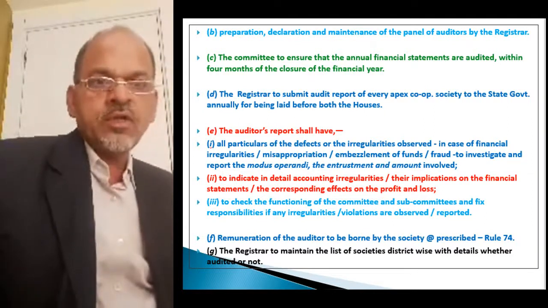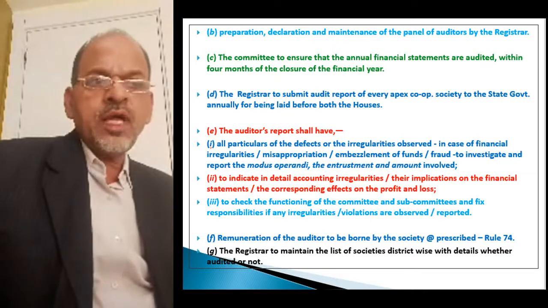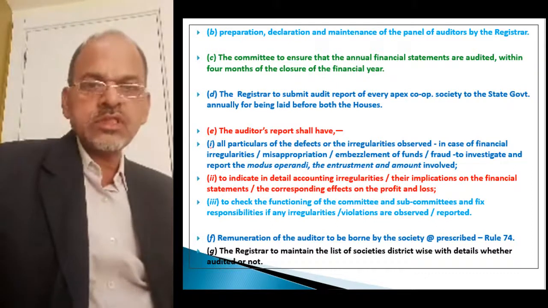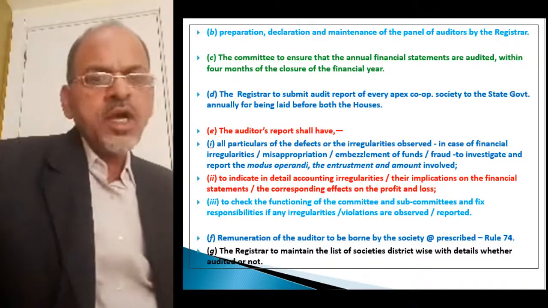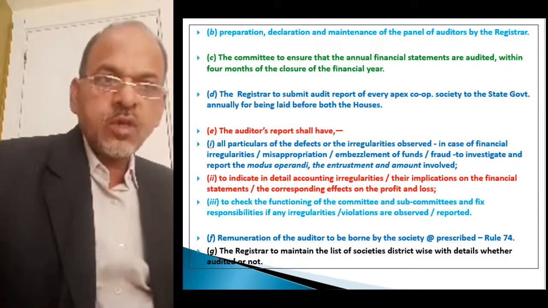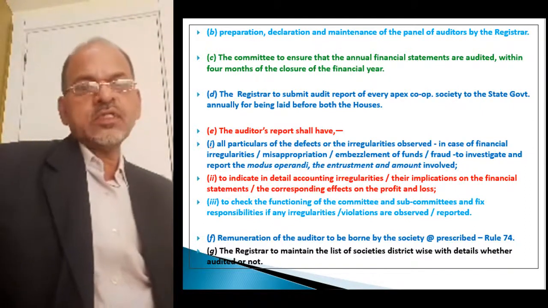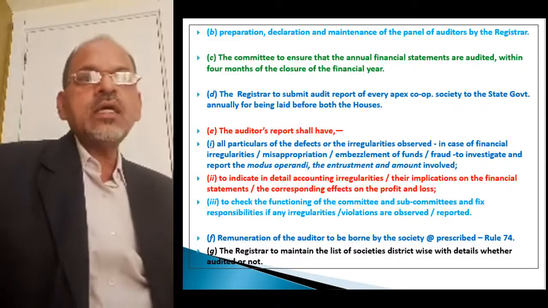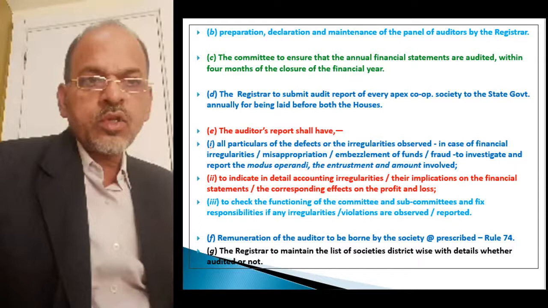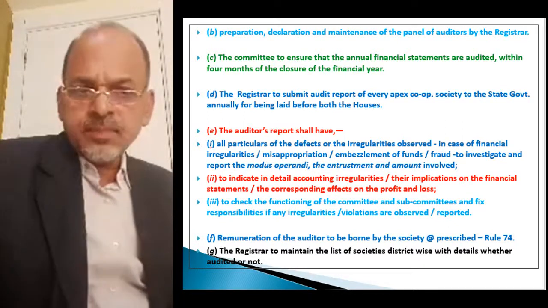The registrar is to submit the audit report of every Apex Cooperative Society to the state government annually for being laid before both the houses. We have seen earlier that the audit report of an Apex Cooperative Society is to be laid before both houses of the state legislature. That is why this report will be submitted by the registrar to be laid before the state legislative assembly. Then the contents of the auditor's report.